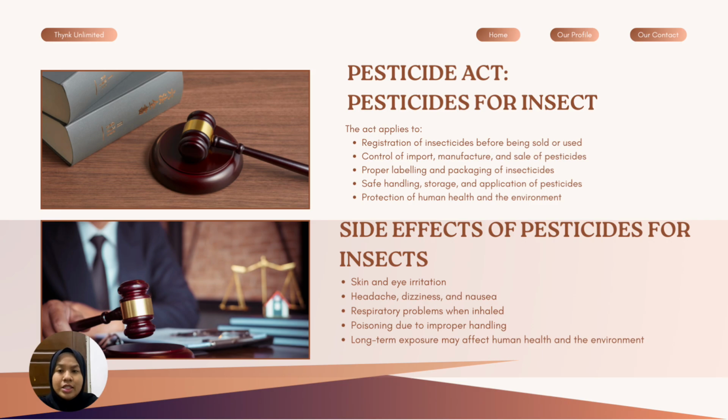These include skin and eye irritation, headache, dizziness, nausea, and respiratory problems when inhaled. Improper handling can also lead to poisoning, and long-term exposure may have serious effects on human health and the environment. Therefore, following the Pesticide Act is essential to reduce risk and ensure safe pesticide use.